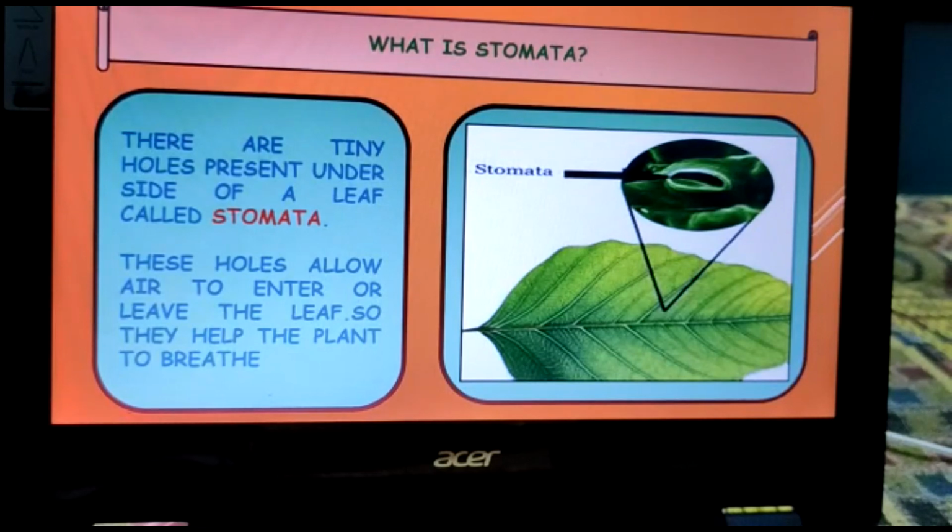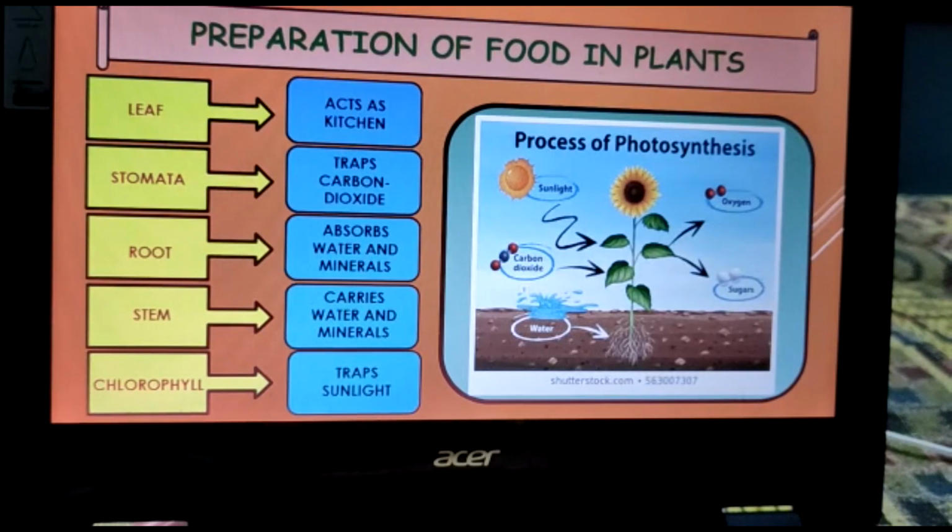And the function of these stomata is to allow air to enter or leave the leaf. They help the plant to breathe. Okay, so this is the function of stomata. Now let's move to the next slide.